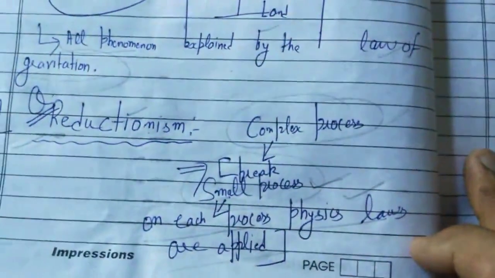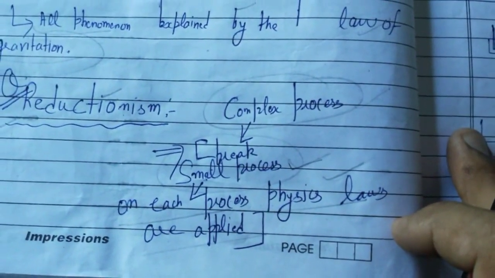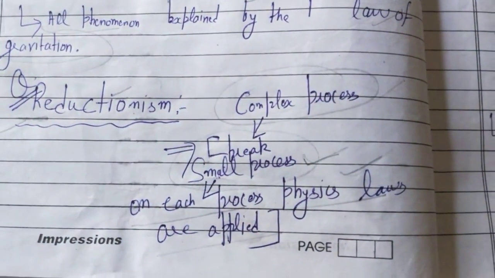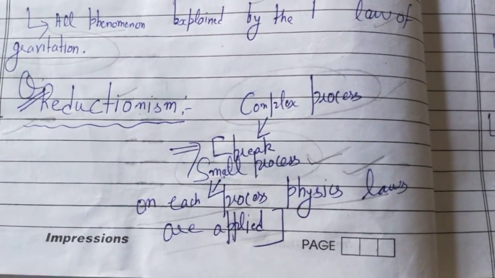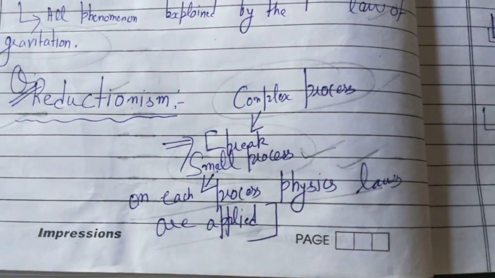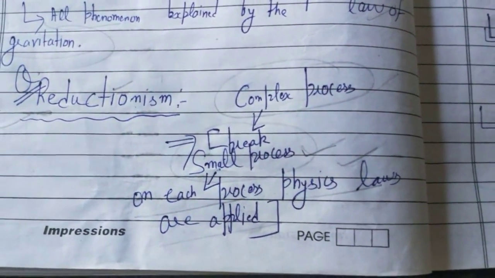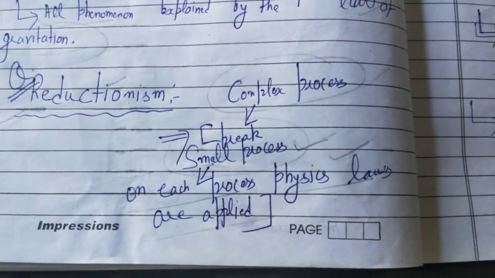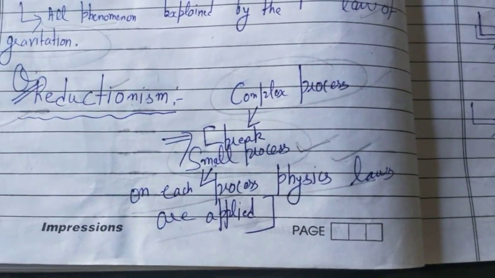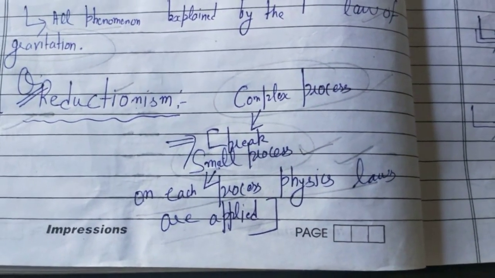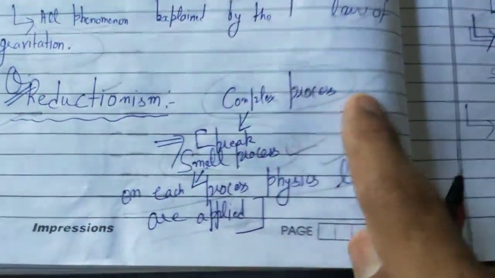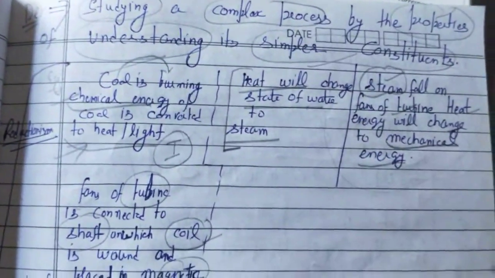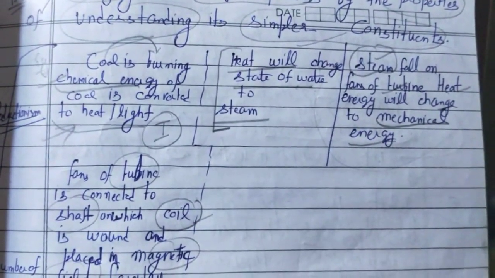Next concept is reductionism. This is second thrust area of physics. In reductionism, a complex process is broken into very small processes, and on each small process, physics laws are applied to understand that complex process in a better way. We have taken the example of burning of coal, how electricity is produced by burning the coal.